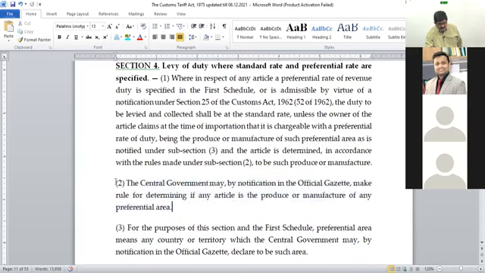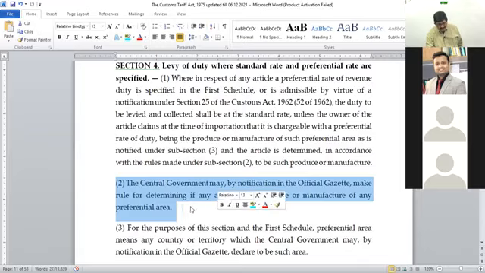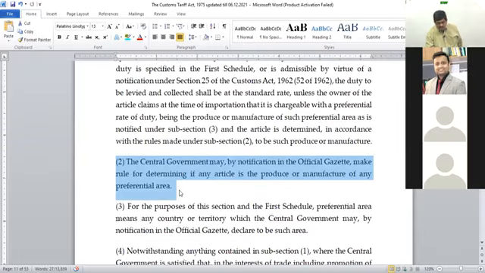Now, the central government may, by notification in the official gazette, make rules for determining the article as a product or manufacture of any preferential area. So the government has already framed the rules for the certificate of origin, and those are standard documents.